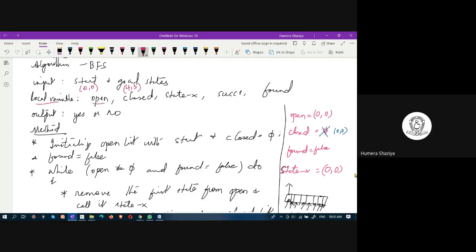Open is a queue, all right, queue. Closed is stack. State X is just one state, the present state, which is being explored. This is just one state. Successors is again a list, because from one state you can reach multiple nodes that you are recording in this. Found is just a Boolean variable. It is true or false.